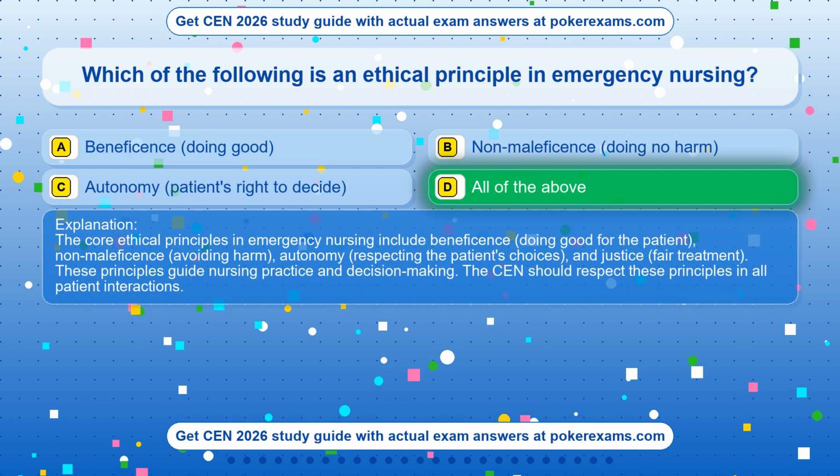The core ethical principles in emergency nursing include beneficence, doing good for the patient; non-maleficence, avoiding harm; autonomy, respecting the patient's choices; and justice, fair treatment. These principles guide nursing practice and decision-making. The CEN should respect these principles in all patient interactions.